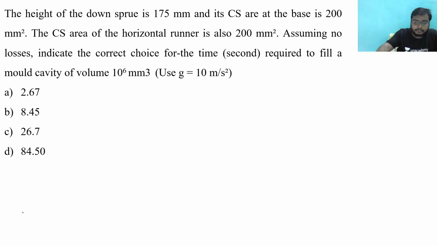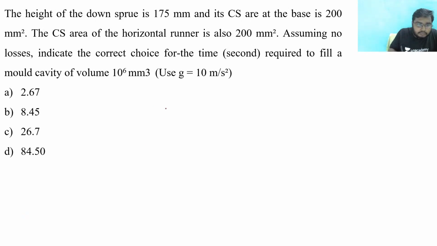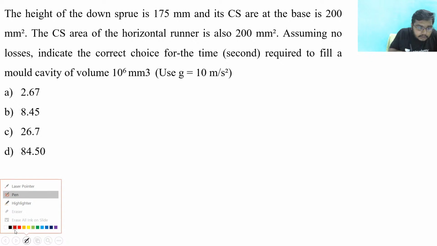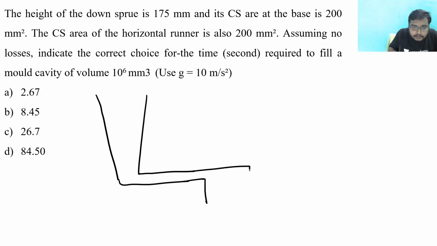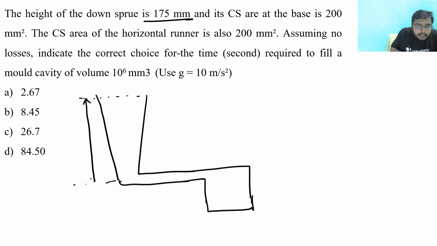So now how you can find the time? Okay. So just let me draw it very fast. This is the sprue, this is the runner, and with this runner there is a mold cavity volume, right? See, height of the down sprue is 175, so I can draw the height as 175 mm. Clear?